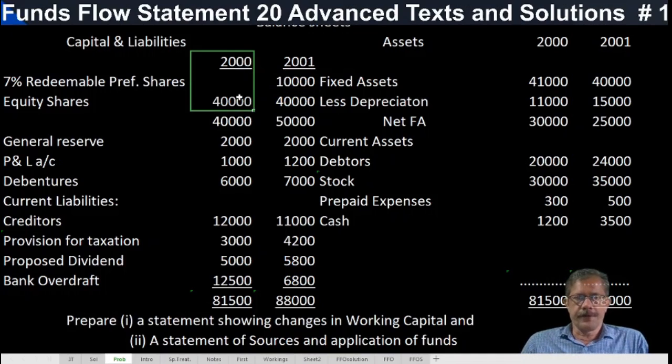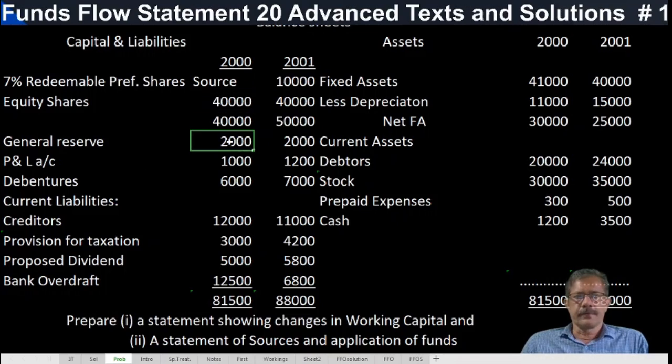This is the end of year 2000, 31st March 2000, and this is 31st March 2001. In 2000, redeemable preference shares were not there. Now it has 10,000 rupees of preference shares. So issue of shares is a source. Then equity shares, same amount, no change.